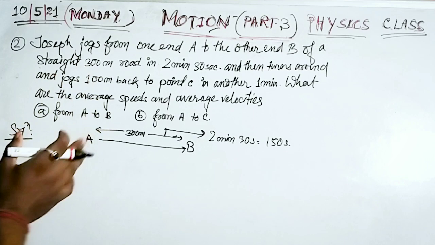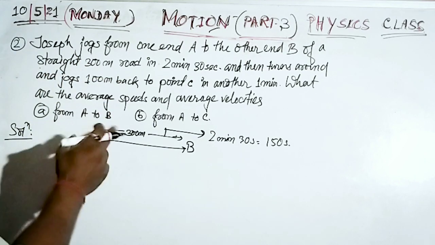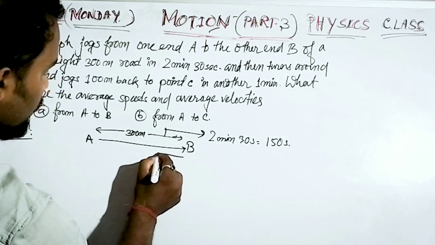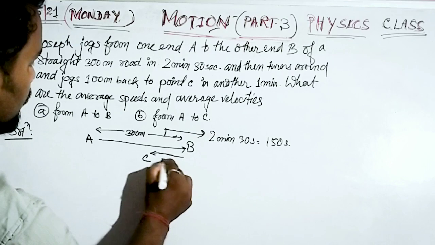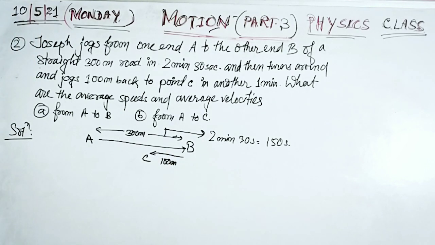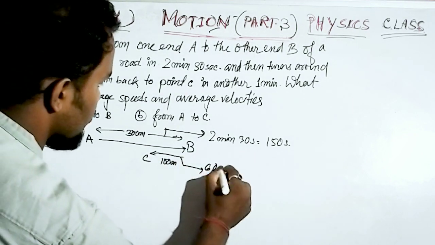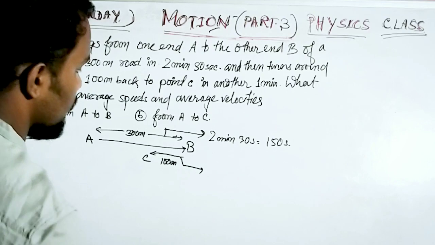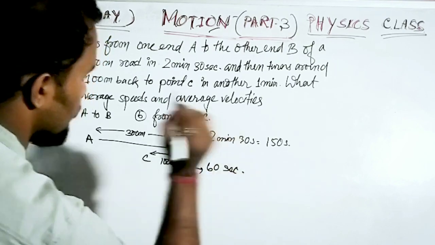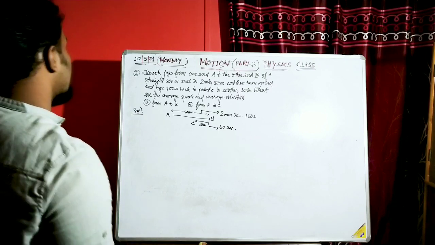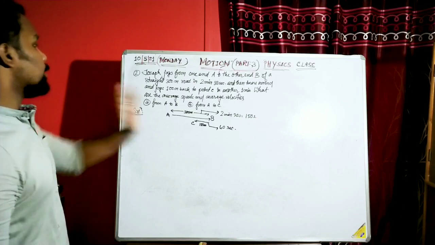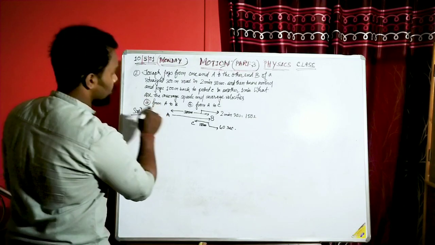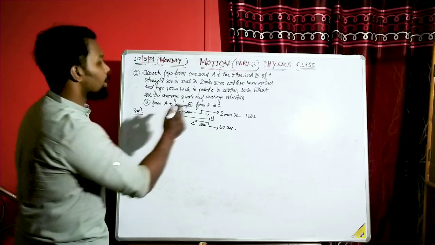And then he turns around and jogs 100 meter back. If this is 300, this is going to be almost the C position, and it is 100 meter of length, in another 1 minute. How many seconds in 1 minute? 60 seconds. So this takes 60 seconds, right? Now we are asked what the average speeds and average velocities are, first from A to B.